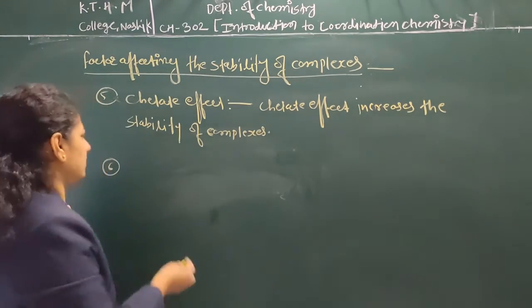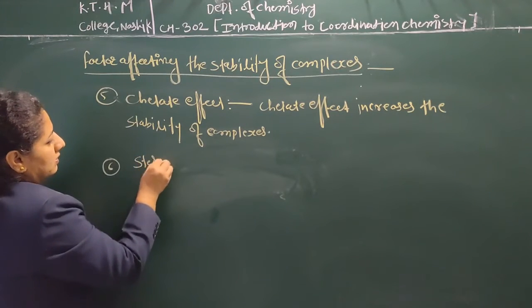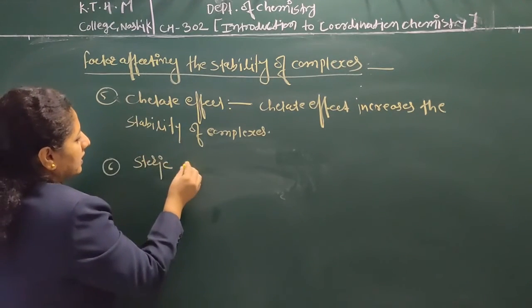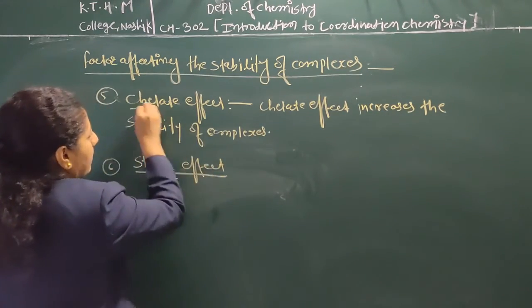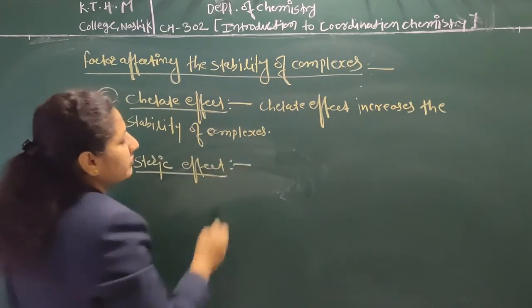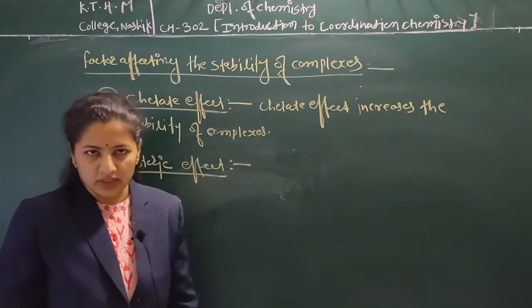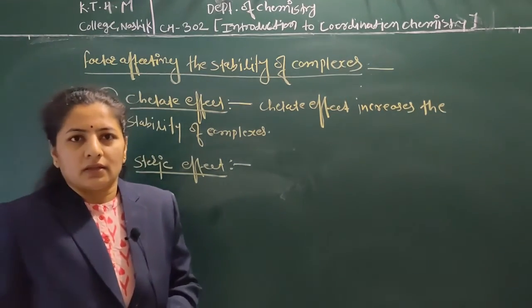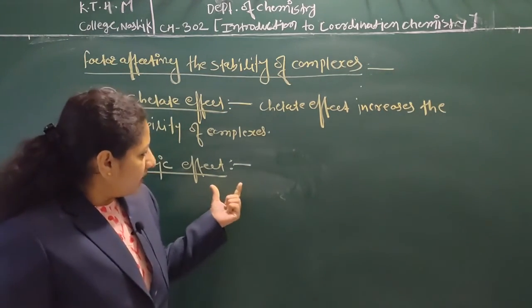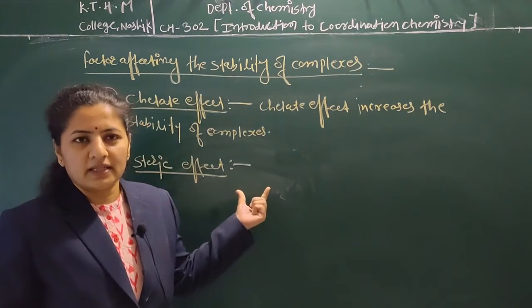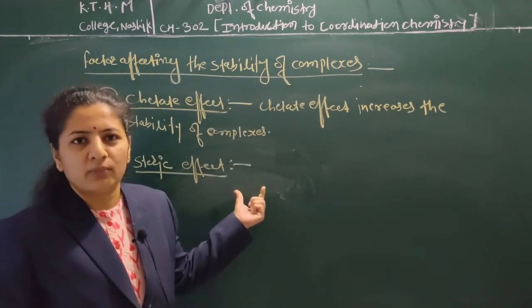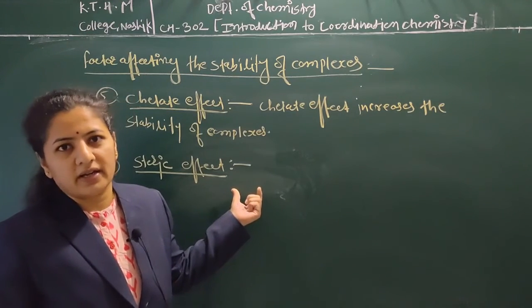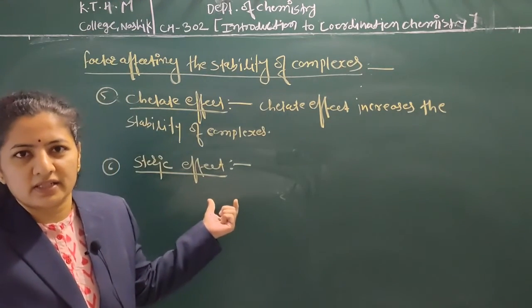Now the sixth one, that is the steric effect. This steric effect is related to chelation. In complexes, we discussed the types of ligands: monodentate, bidentate, tridentate, tetradentate and polydentate.